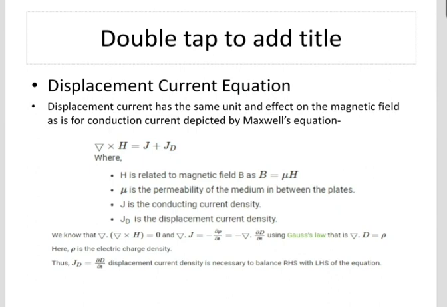The SI unit of displacement current is ampere. The displacement current arises due to the varying electromotive force.